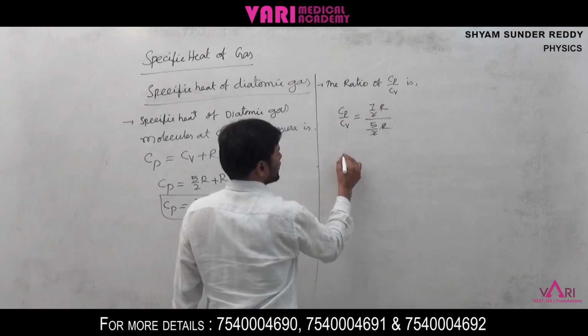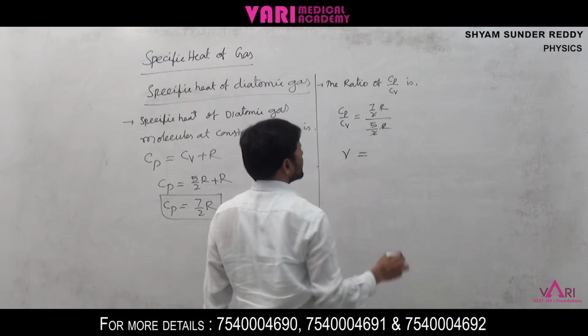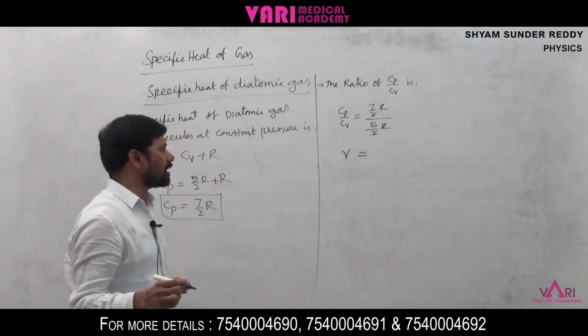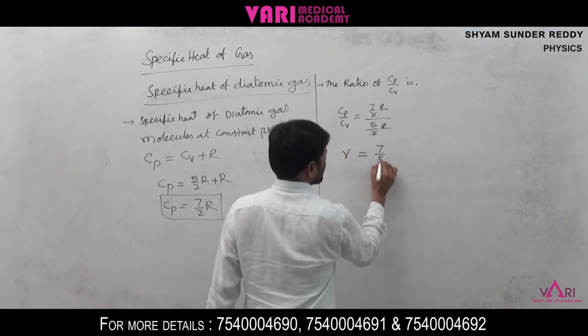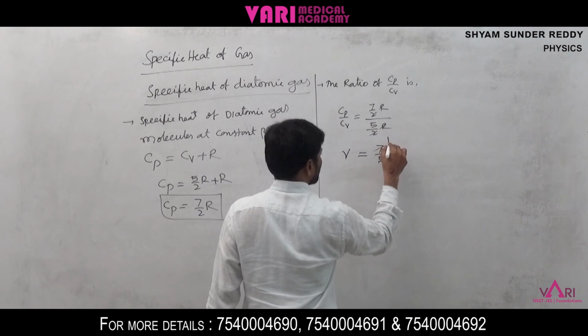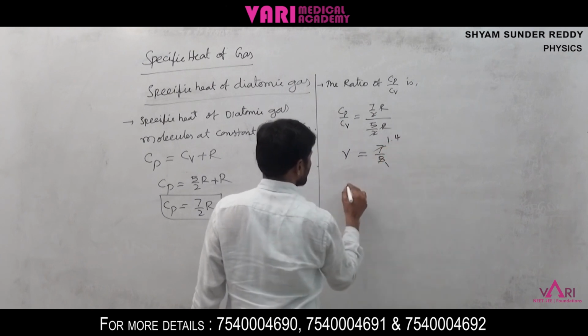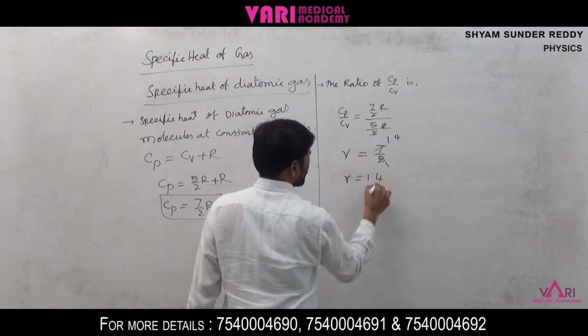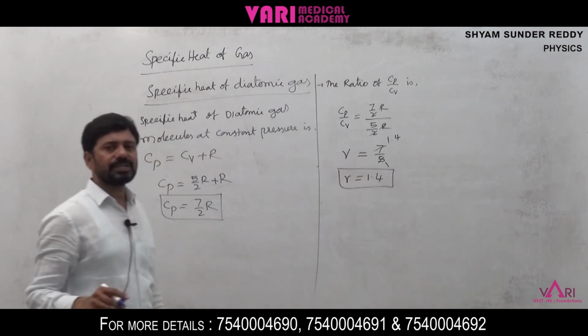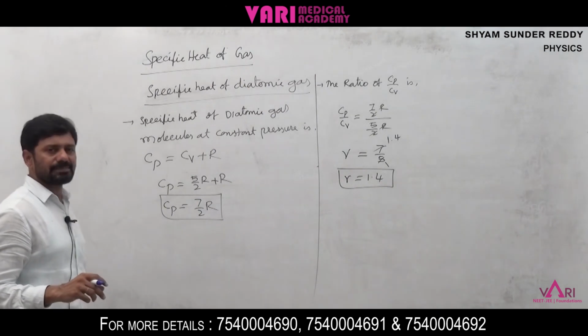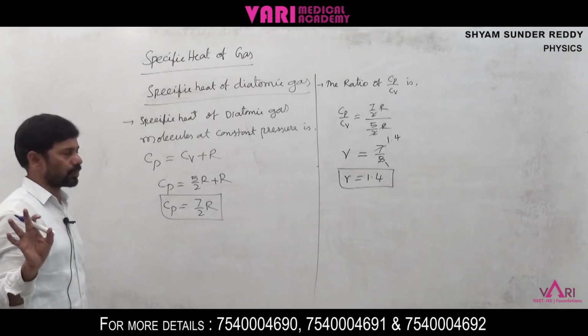Cp by Cv is called gamma. So gamma is equal to 7 by 5, which is 1.4. The specific heat ratio for diatomic gas molecules is 1.4.